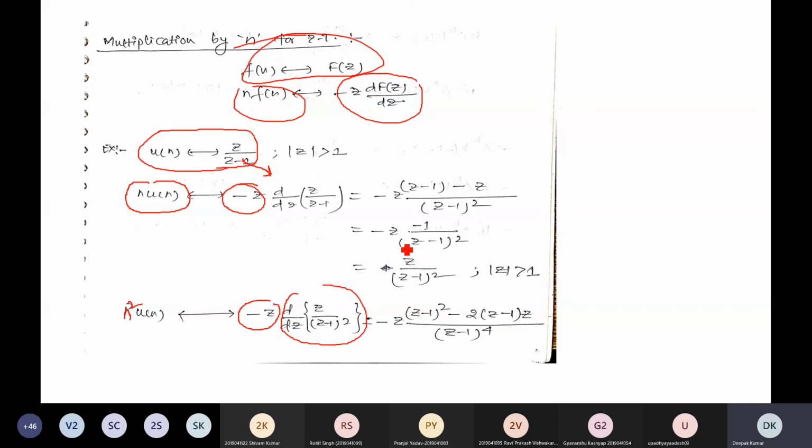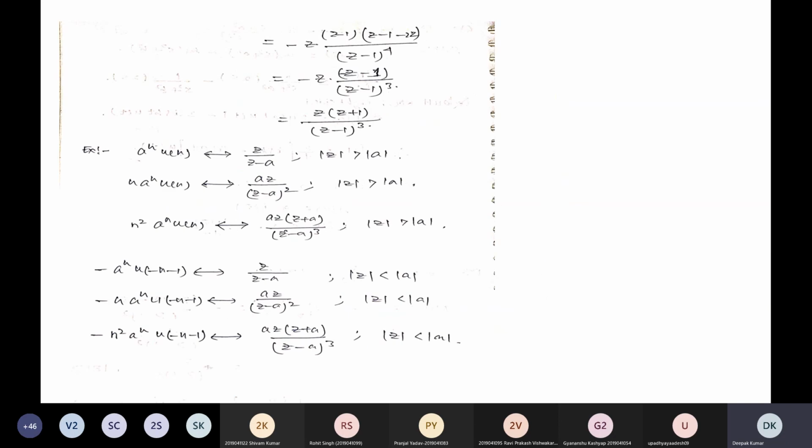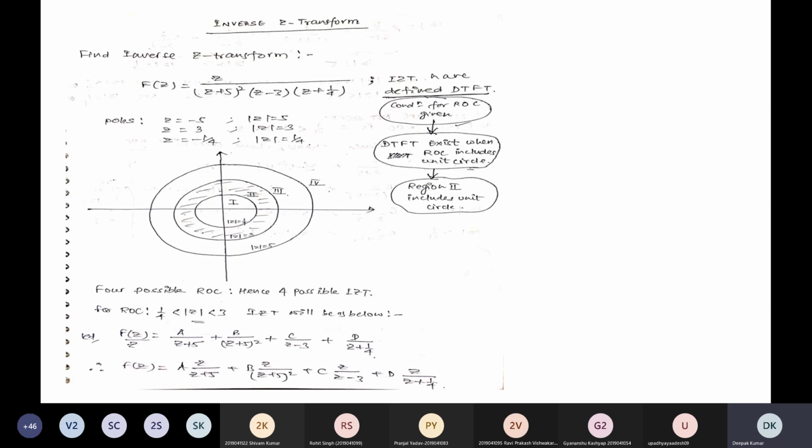So as the order increases in the time domain, the order of derivative you have to take increases in the z domain. Here an example is given. Please solve this example and you will better understand how to apply this concept and use this technique to solve other questions.